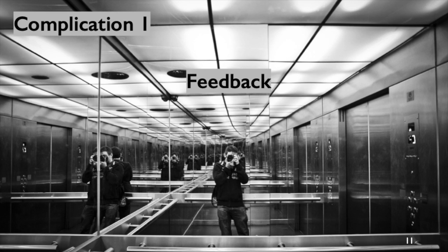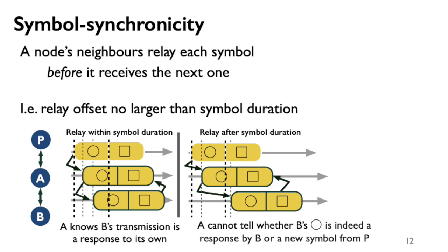The first complication is illustrated by this picture. If nodes blindly relay any signal they observe, and their neighbors do the same, signals will keep circling back and forth indefinitely, keeping the network busy forever. If you want to build a stable network this way, you've got to have a way to break feedback loops. We address this problem by imposing a constraint on the timing of transmissions and relays. In particular, we make sure a relay node only receives the next symbol to be relayed after all of its neighbors have started relaying the current one.